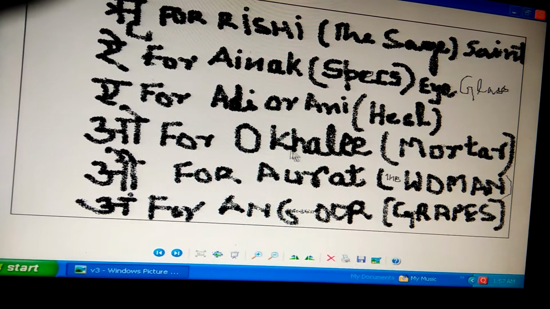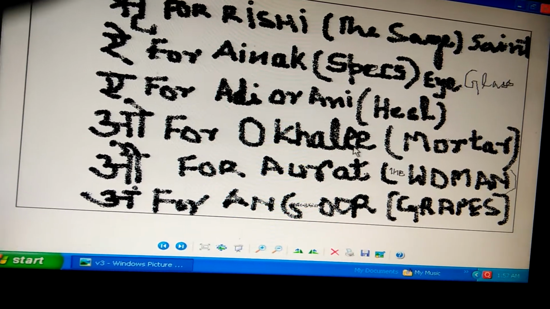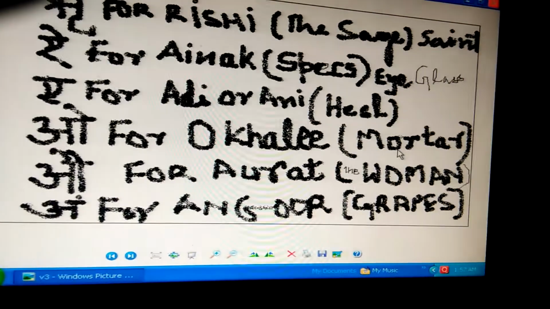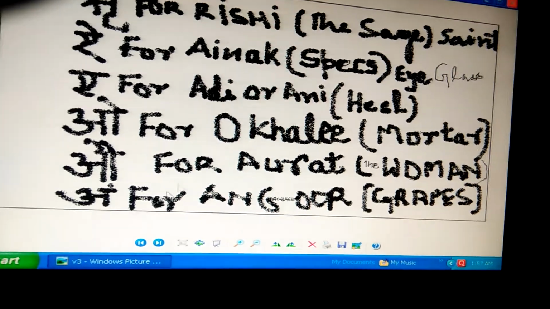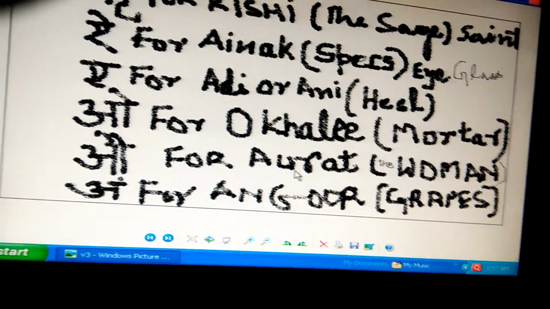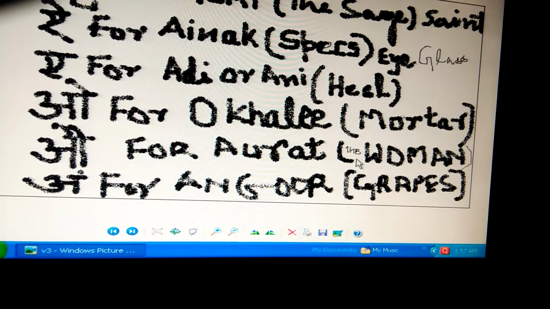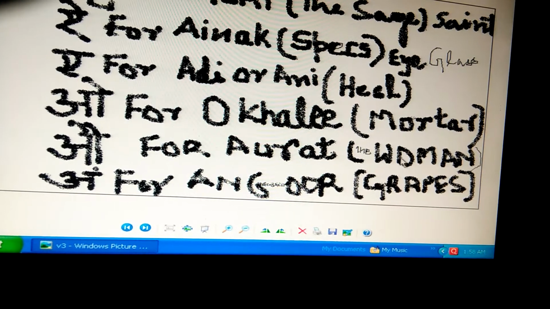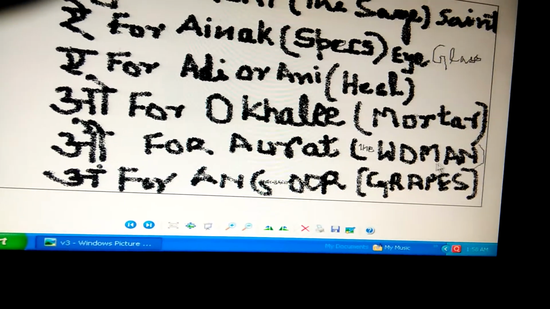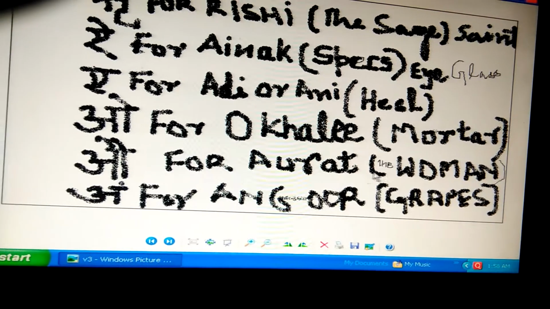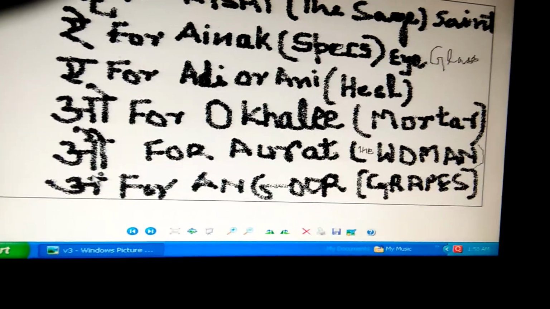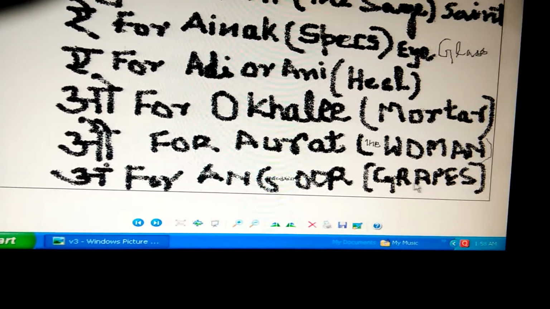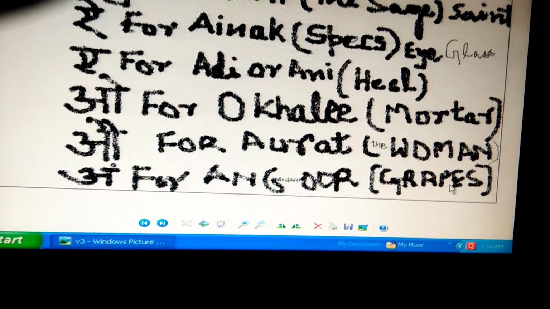O for Okhali. English name is mortar. Au for Aurat. English name is the woman. Ang for Angur. English name is grapes.